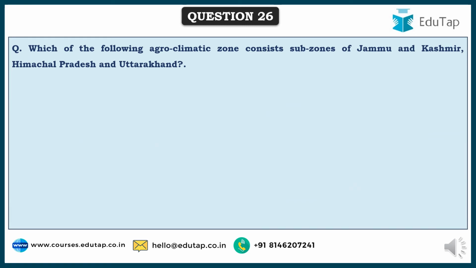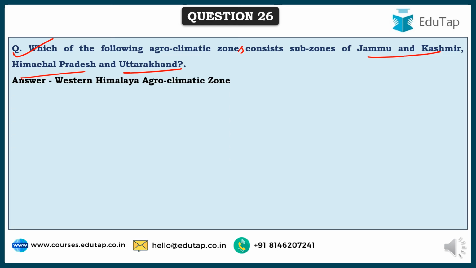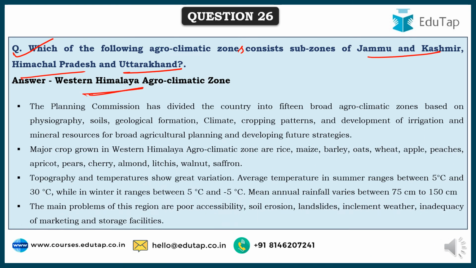So friends, next question, which of the following agroclimatic zones consists of subzones of Jammu and Kashmir, Himachal Pradesh and Uttarakhand? See friends, we have studied exclusively and very deeply about these agroclimatic zones in the agrometeorology chapter, and here Jammu and Kashmir, Himachal Pradesh and Uttarakhand come under the Western Himalayan agroclimatic zone.